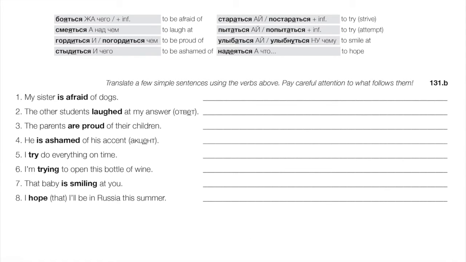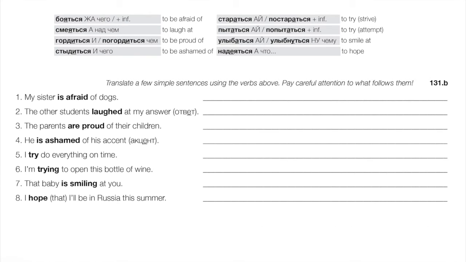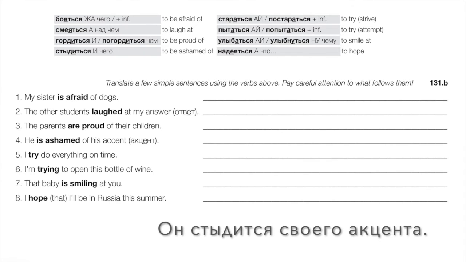Number two, the other students laughed at my answer. Okay, so let's use смеяться над plus the instrumental. Другие студенты смеялись над моим ответом. Над моим ответом. Okay, number three, the parents are proud of their children, so we want to use гордиться plus instrumental, right? Чем. Родители гордятся своими детьми. Four, he is ashamed of his accent. Okay, стыдится, we see that takes чего, right, the genitive. Он стыдится своего акцента, genitive.